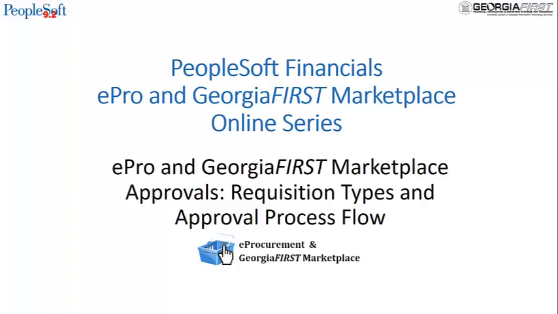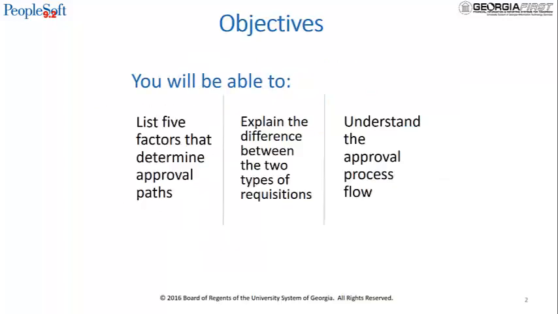Welcome to ePro and Georgia First Marketplace Approvals, Requisition Types and Approval Process Flow. By the end of this video, you will be able to list 5 factors that determine approval path, explain the difference between the two types of requisitions, and understand the approval process flow.